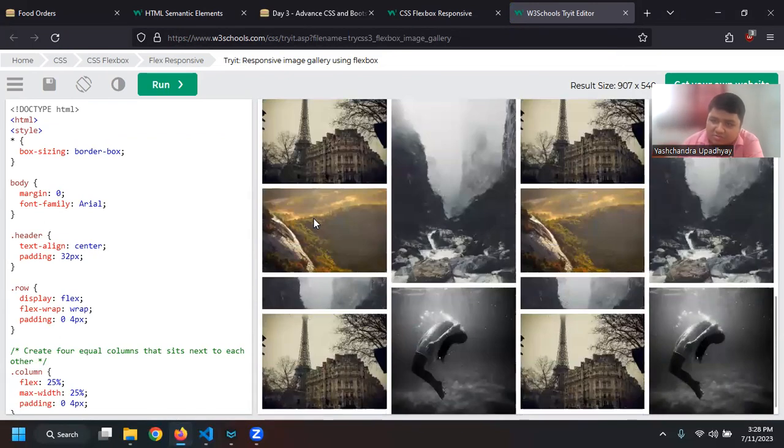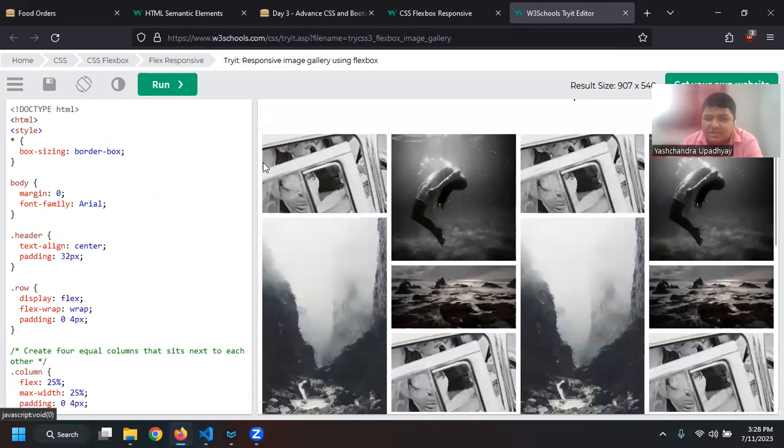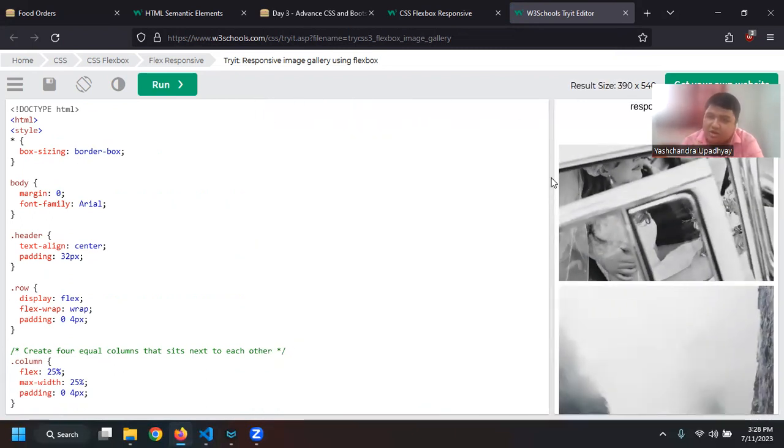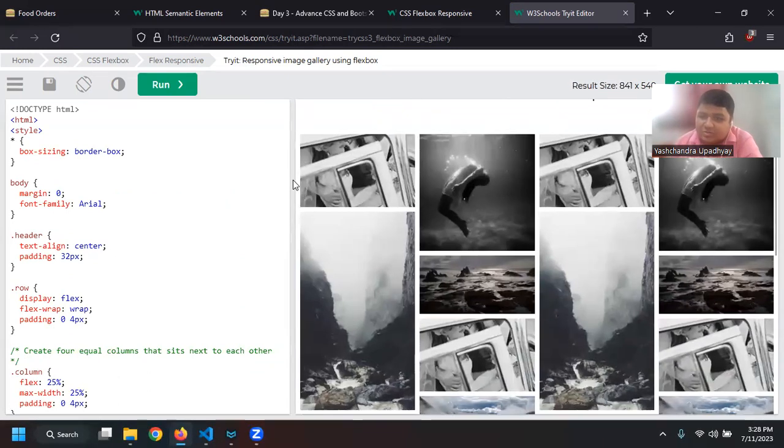If I change it, it has become 2 columns, and now it is 1 column only. How is this possible? This is possible using media queries, where we define that if the size of my display is a particular pixel size, then I want to have this number of columns, or I want to show my content based on various properties that we have.